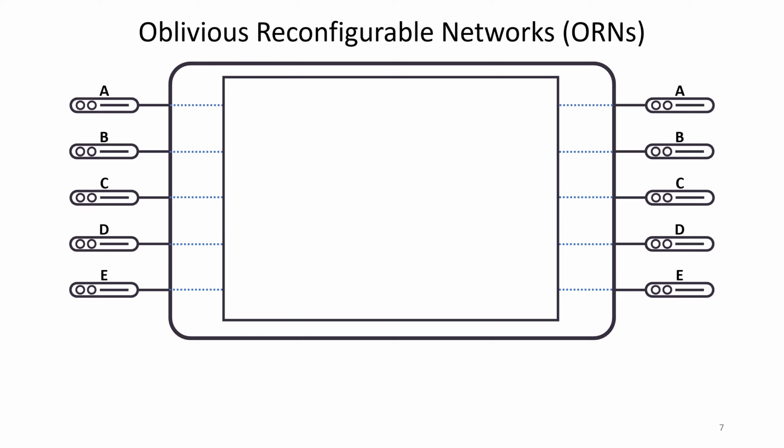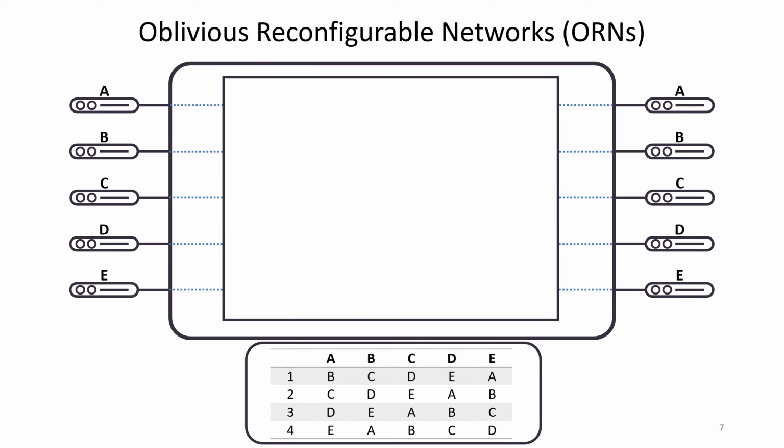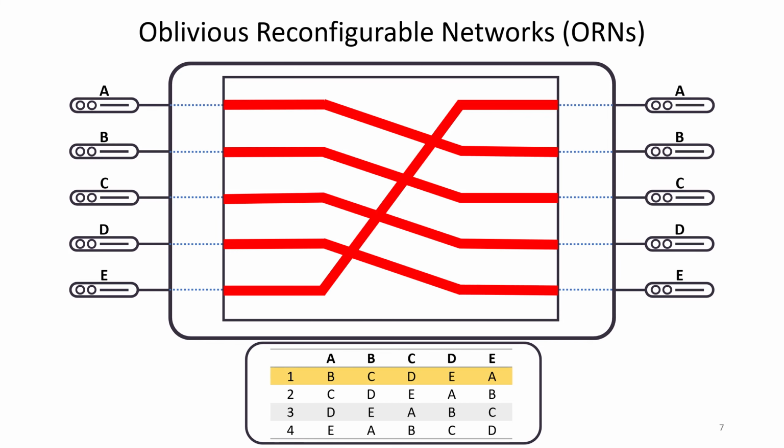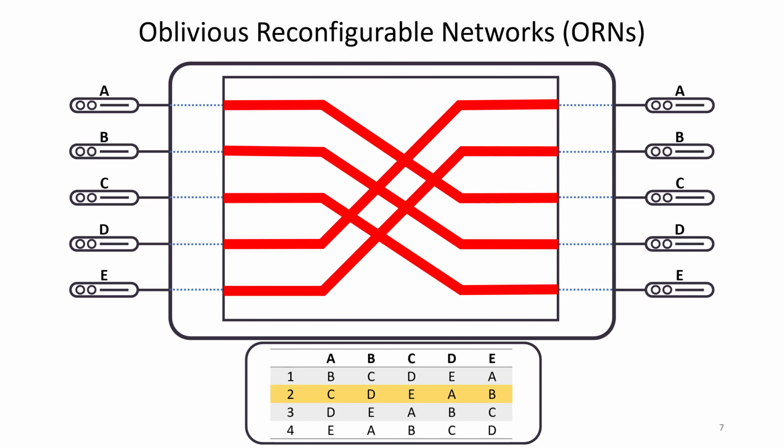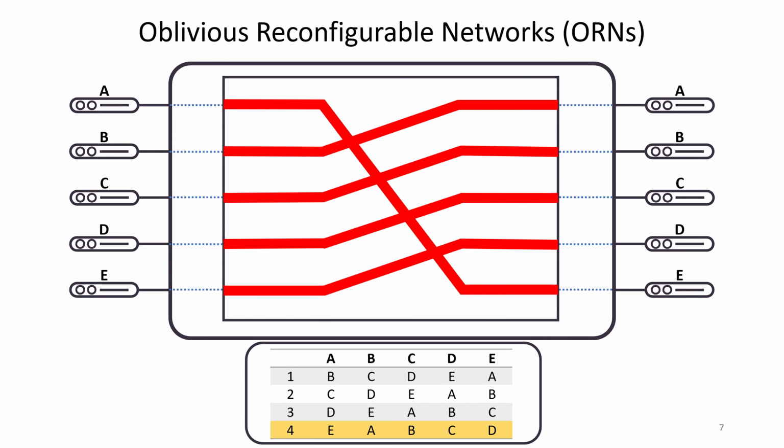Instead of taking into account the demand, they pre-schedule the circuits that they're going to deploy at any point in time. And then, as we're iterating through the schedule, we can iterate through it very quickly because we can reconfigure on the scale of a couple of nanoseconds. We only have to stay in each line of the schedule for maybe a few tens of nanoseconds in order to transmit some data, and then we reconfigure. So we're actually finally able to take advantage of our new fancy nanosecond reconfigurable switches.